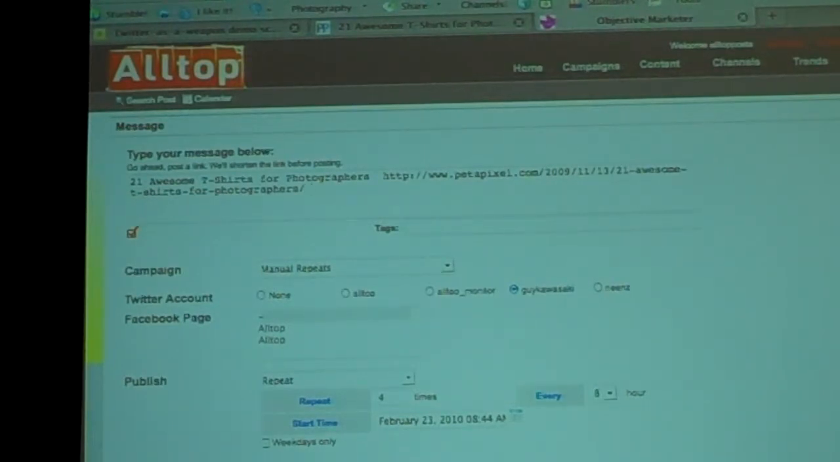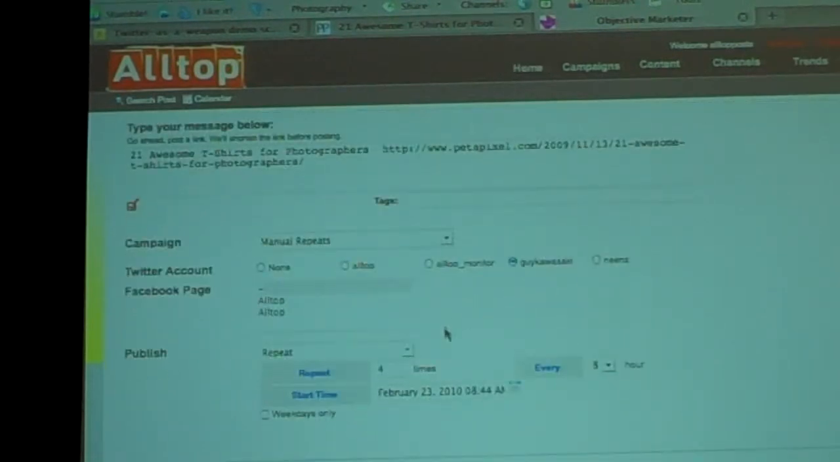So, just to repeat what I said, I used StumbleUpon. I found an interesting story about photography. I clicked on a JavaScript little link here, post to OM, Objective Marketer. It drafted the tweet for me. I am going to repeat this tweet 4 times every 8 hours starting right now. Okay?